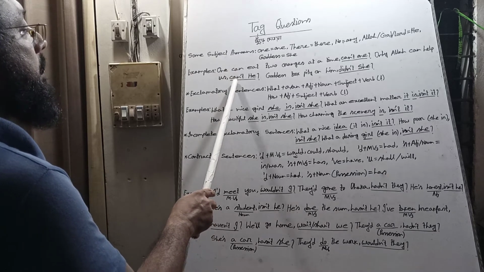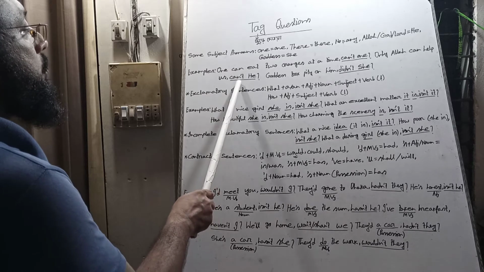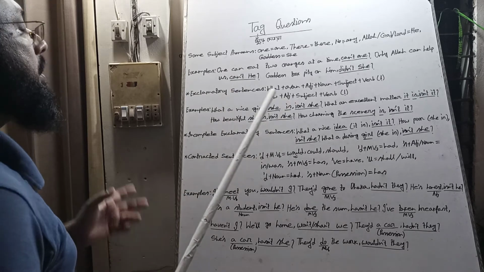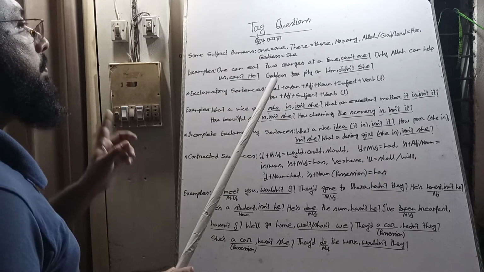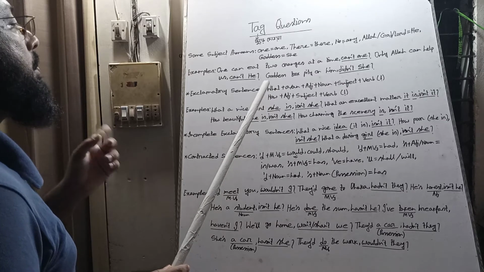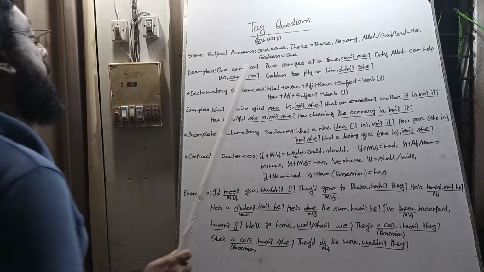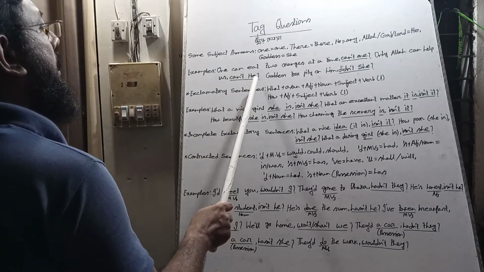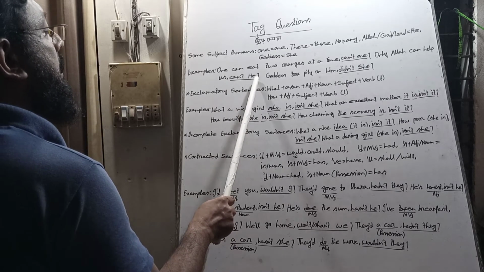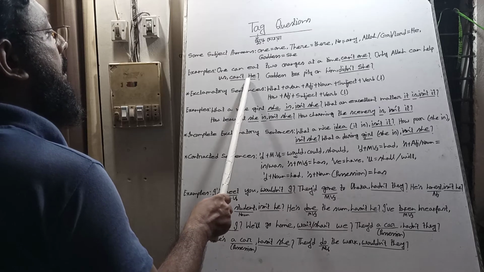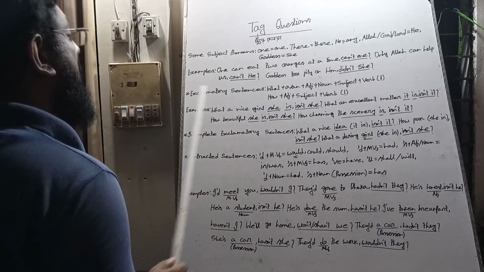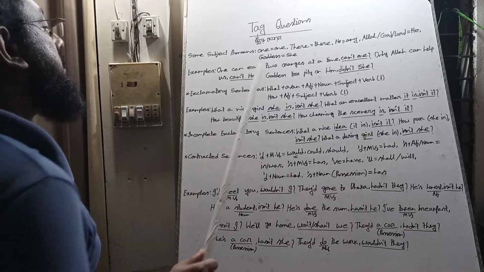When we contract them, we use an apostrophe by removing the o of not. Not, can't. And Allah's pronoun is He, with capital letter H in any position of any sentence.